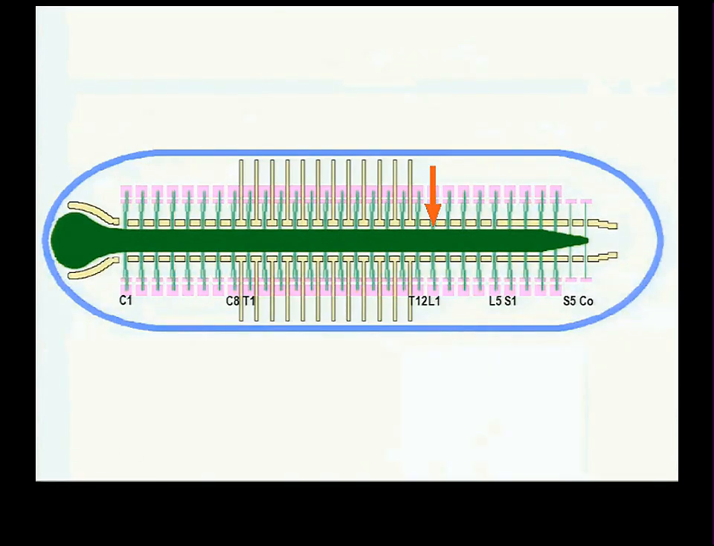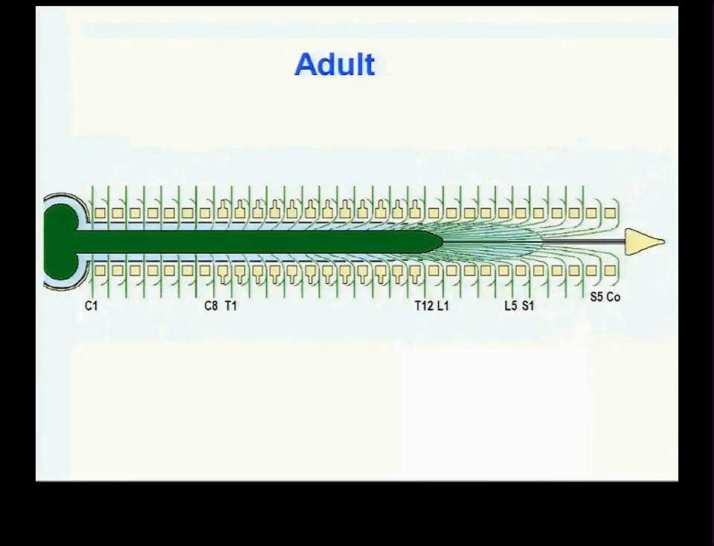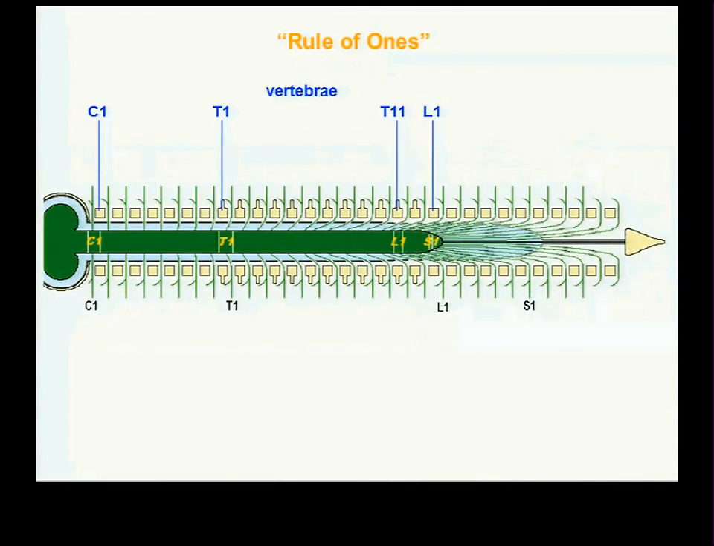The first lumbar segment of the spinal cord, which is the segment that gives rise to the first lumbar nerve, was immediately caudal to the first lumbar vertebra. As a result of this differential growth, the spinal cord segments, which give rise to the corresponding nerves, are no longer in close relationship to the same vertebra number. And this is the rule of ones, which is what I use to remember where things are.